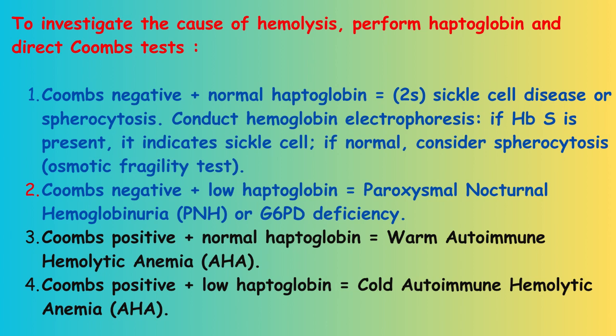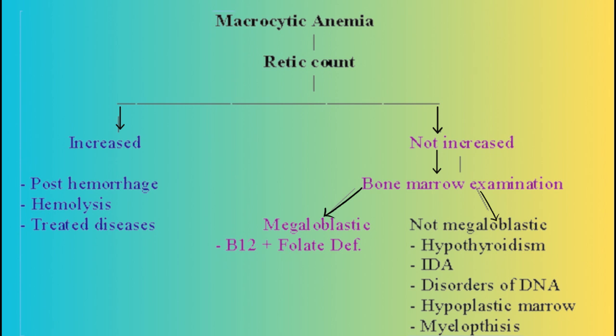If direct Coombs test is positive and haptoglobin is normal, that means warm autoimmune hemolytic anemia. If direct Coombs test is positive and haptoglobin is low, that means cold autoimmune hemolytic anemia. If MCV is high, more than 100, I will also do a reticulocyte count.